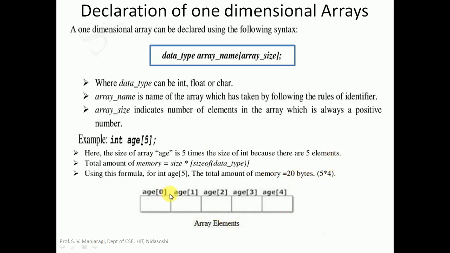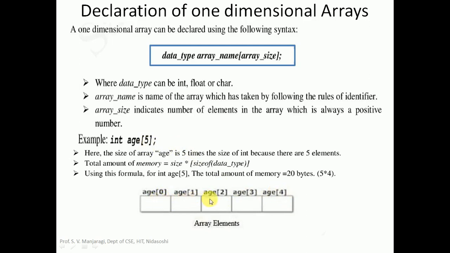Now let us see how this array can be indicated. There will be 5 array locations, 1, 2, 3, 4, 5. We know that these array locations are indicated through index values. The first array location has index 0, the second array location has index 1, the third has index 2, the fourth has index 3, and the last array location has index 4. So index values start from 0 and end at 4. The last index will be array size minus 1. Array size is 5, 5 minus 1 is 4.